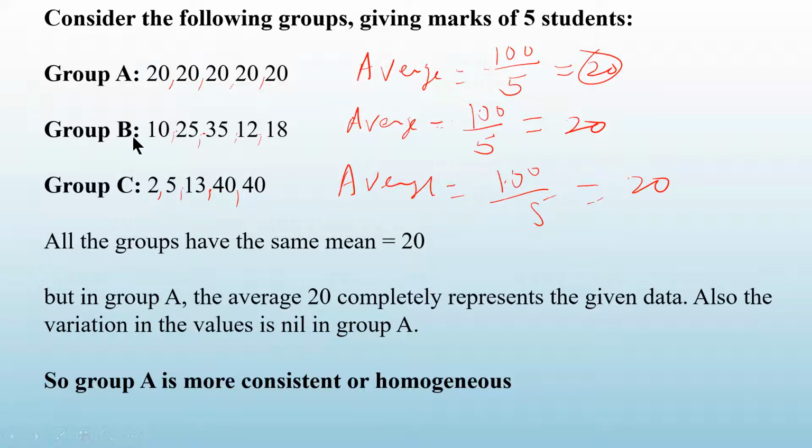In the second group, there is a student who has got 10 marks and there is a student who has got 35 marks. There is a wide gap between the smallest number and the biggest number. What about in group C? There is a student who has got just 2 marks. But there are 2 students who have got 40 marks. You see the gap. So what do you suggest, or what can you predict, which group is the best group according to you?